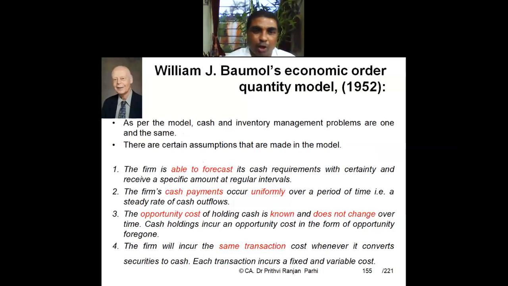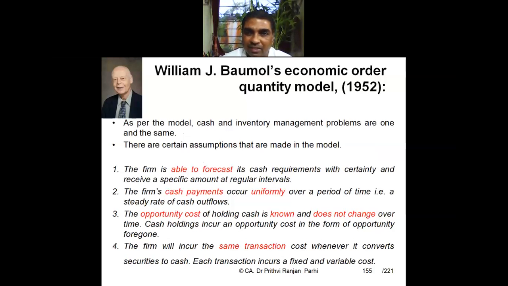Third assumption is that the opportunity cost of holding cash is known. We know what the cash holding cost or carrying cost is. In the inventory model, we call it carrying cost, cash holding cost, and it does not change over time. It is constant. And the firm will incur the same transaction cost whenever it converts securities into cash. When we need cash, we will be converting our marketable securities into cash.